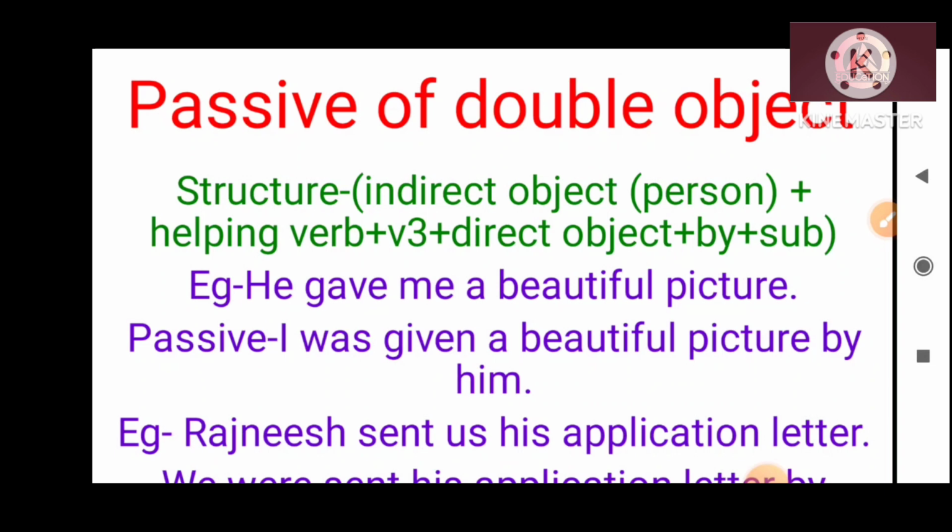So me is the indirect object here, so you have to put firstly the subjective form of me, that is I. Then gave is a sentence of simple past tense, that's why you have to put here was, and then verb 3 given, and then the direct object a beautiful picture and by plus subject him. So: I was given a beautiful picture by him.